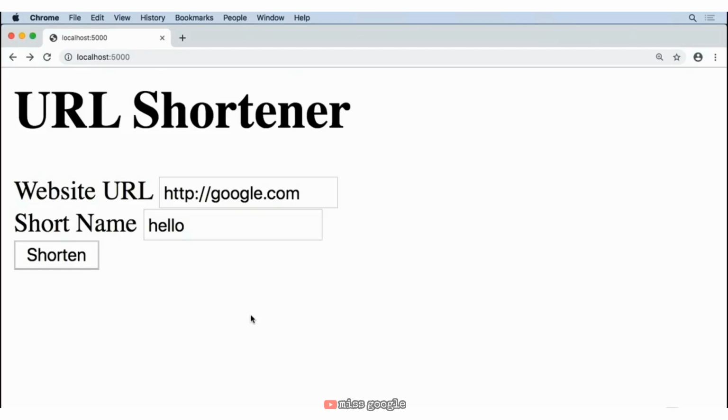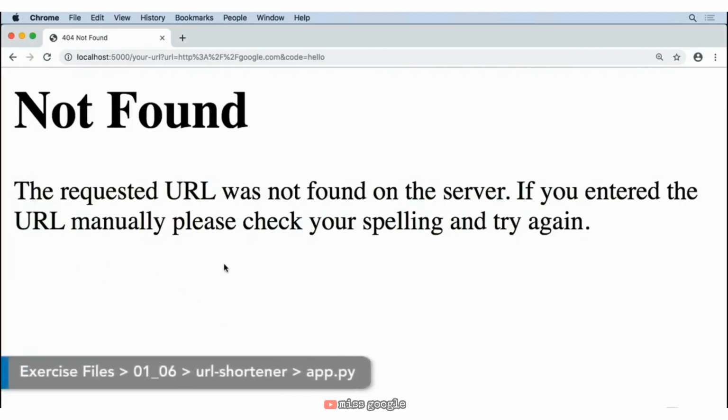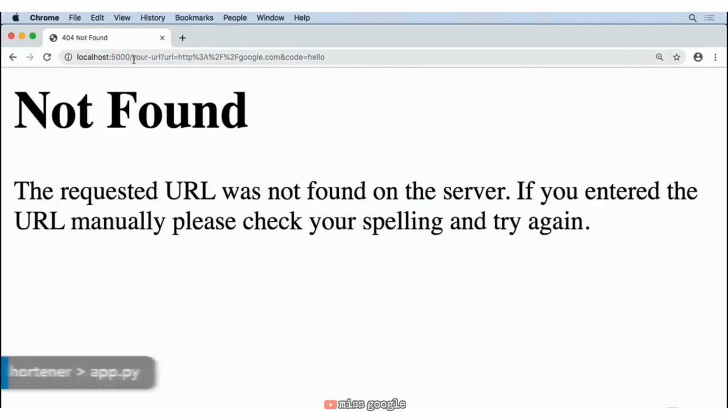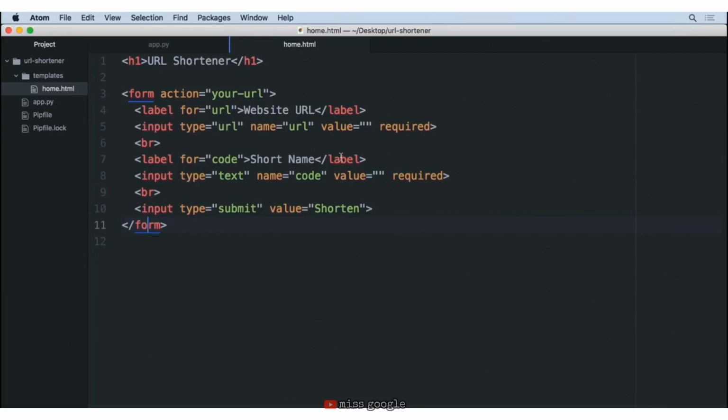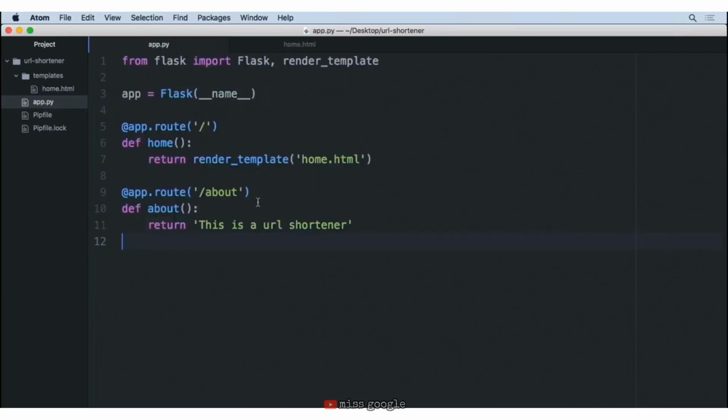So currently with our app, if we try and shorten some sort of URL, we're left with a not found page, and that's because our form says to go to this URL called your-URL, but we haven't created the route for it. So let's go ahead and move back into our code here. And currently we have this about page, but we don't really need it. So let's go ahead and transform this into our your-URL page.